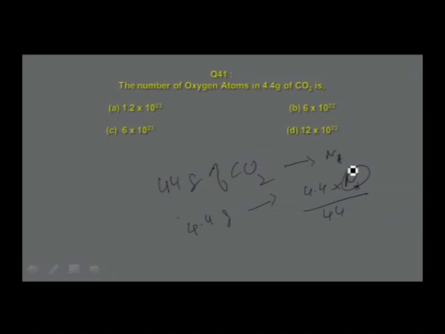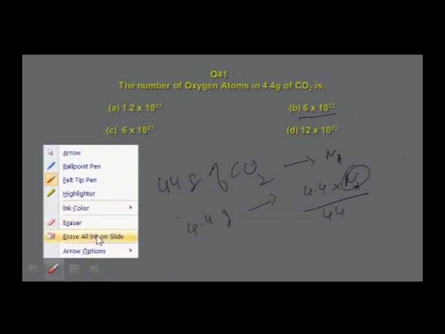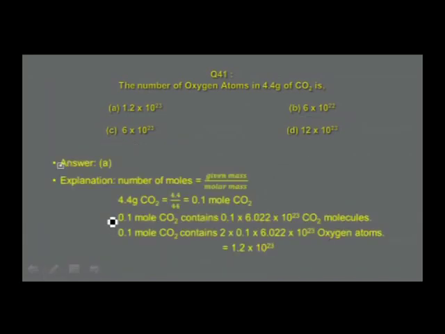Substitute and simplify, you get this number as 0.1. 4.4 by 44 is 0.1. 0.1 into 6.022 into 10 power 23, and simplify, you get this answer somewhere around 6 into 10 power 22. Let us verify that answer in the answer keys. The question asked is about oxygen atoms, not the molecules alone. So molecules is what we get, 0.1 into 6.022 into 10 power 23 molecules. The question is on oxygen atoms.